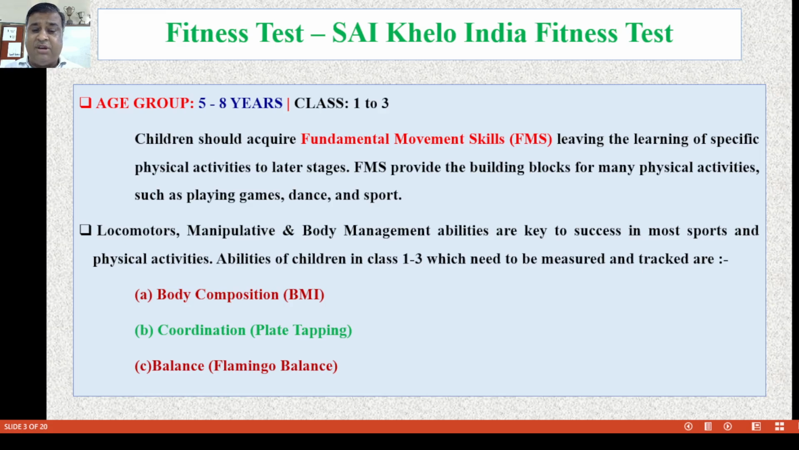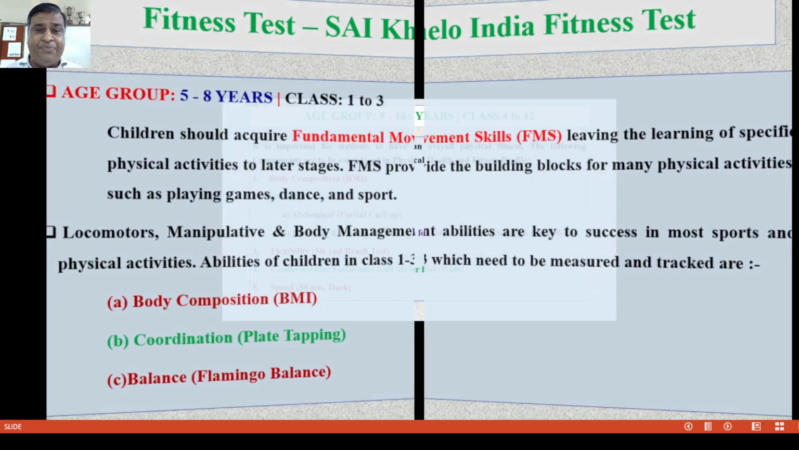For the abilities in classes 1 to 3 and the age group of 5 to 8 years, many items are there, but in Khelo India they assess body mass index, what is called body composition. Second is coordination, under which the test is the plate tapping test. And last is balancing, under which the Flamingo Balance Test is taken.